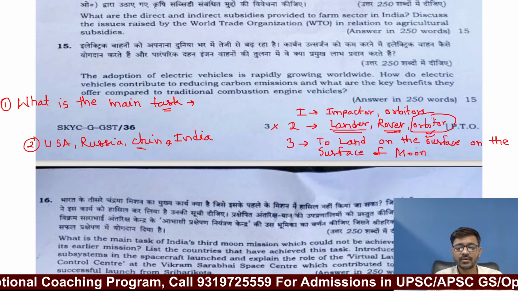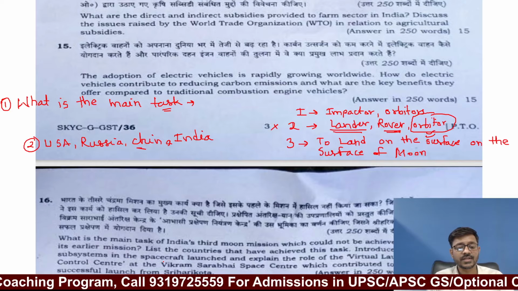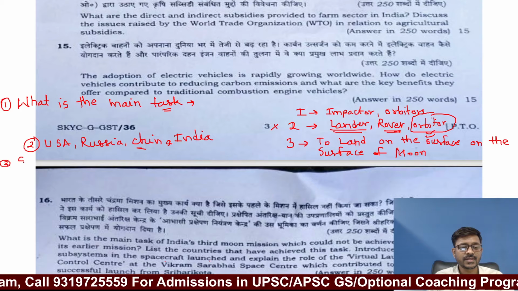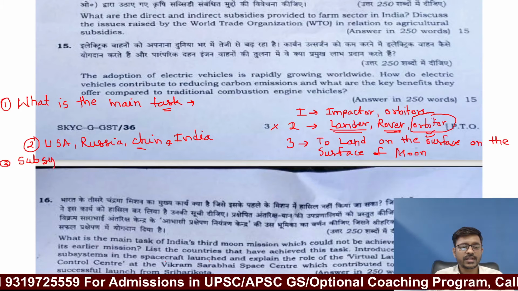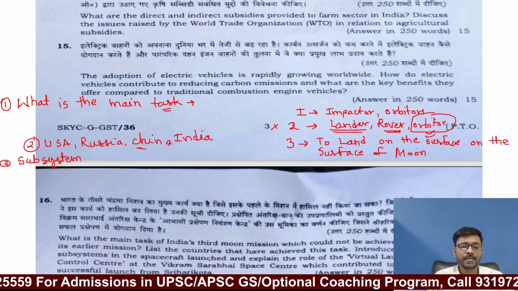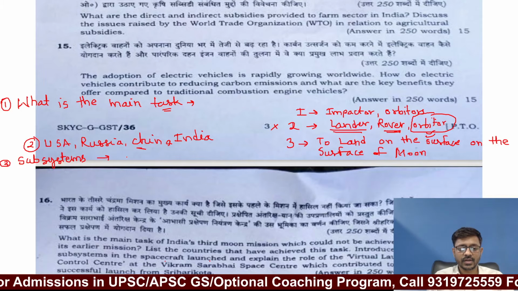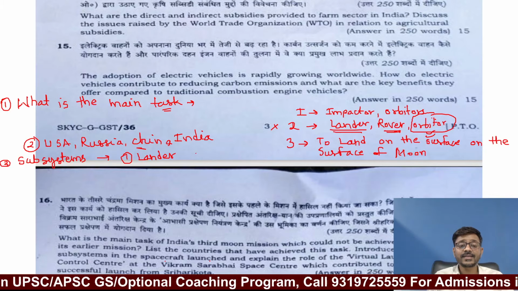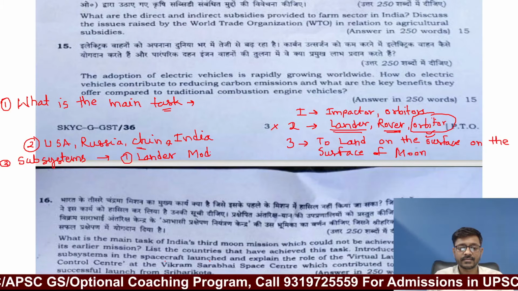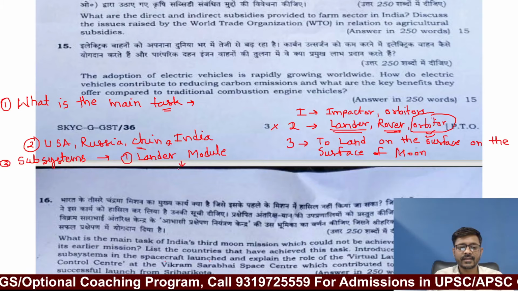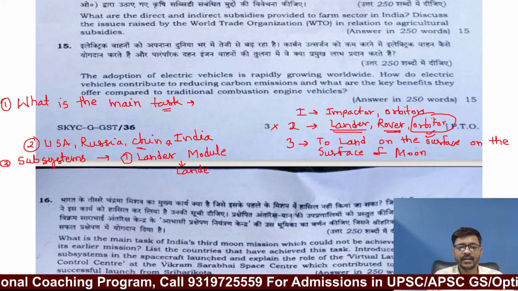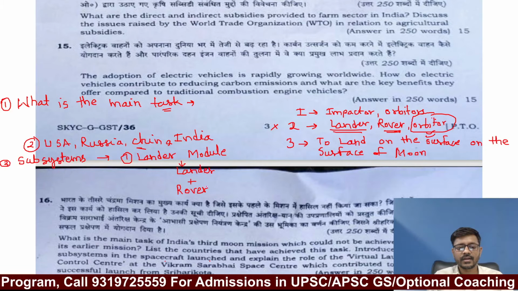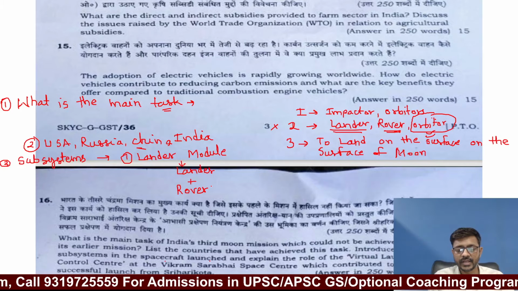What else are they asking you? Introduce the subsystems in the spacecraft launched. Now they are asking you what are the subsystems that were present on the spacecraft, that is Chandrayaan 3. So it had two subsystems. One was the lander module, and this lander module had two parts. It had the lander, which will help in the soft landing, and it had the rover, which will walk on the surface of the moon with the help of wheels.